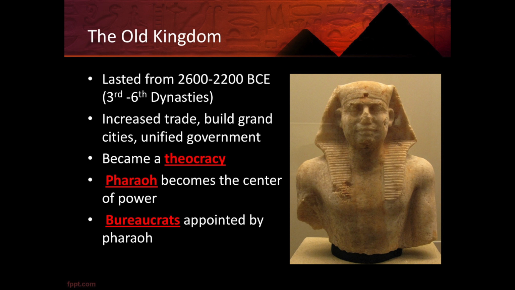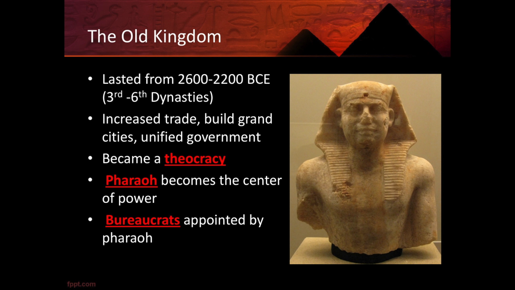During this period, increases were seen in trade, there were large grand cities built, and you had a unified government. During this period, Egypt also turned into a theocracy, with the pharaoh as the center of the power. Pharaoh actually comes from the word that means great house, and originally pharaoh signified the royal palace, but eventually it began to be used as a reference to the king himself.